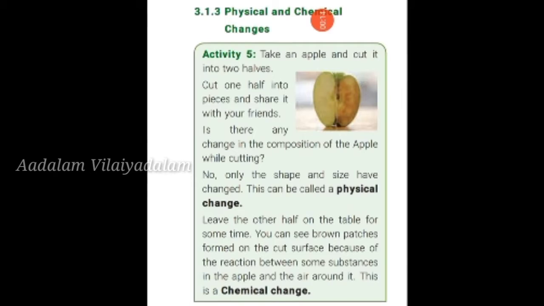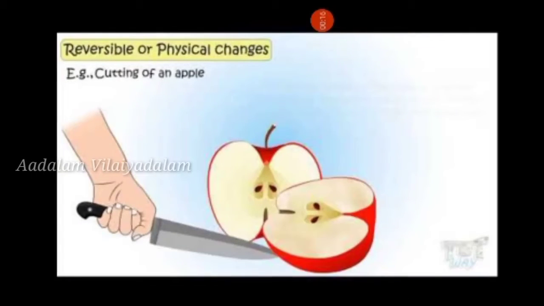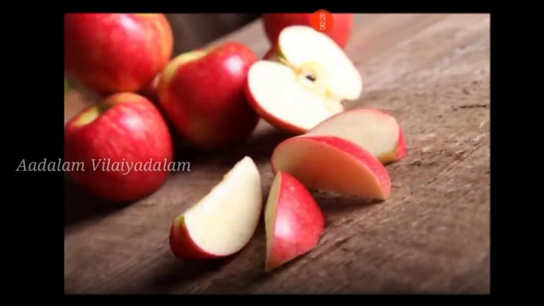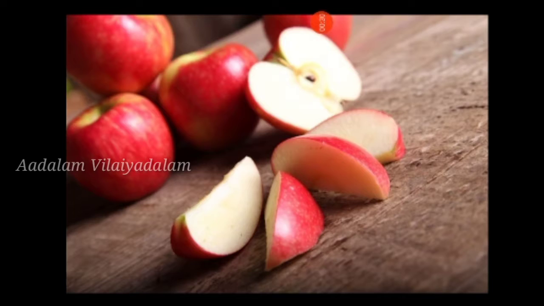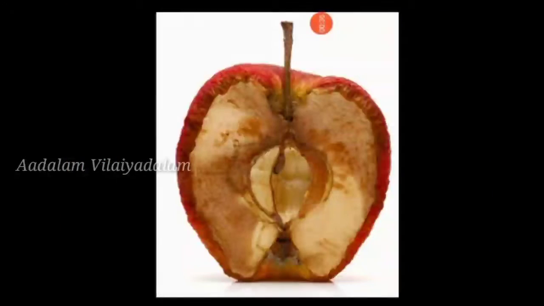Take an apple, cut it into two halves, cut one half into pieces and share it with your friends. Is there any change in the composition of the apple while cutting? No, only the shape and size have changed. This can be called a physical change. Okay, so the other half, leave on the table for some time.